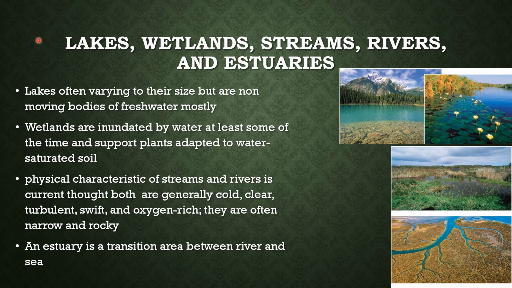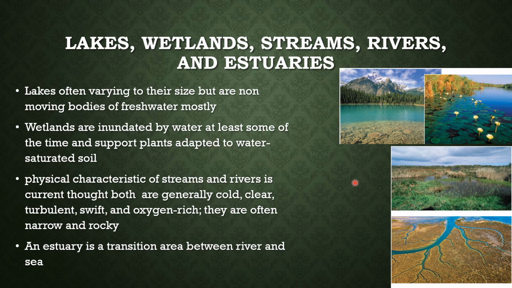Now, talking more about aquatic stuff, we're going to talk about the types of these. You can see lakes, wetlands, streams, rivers, and estuaries are the main aquatic environments that are going to be seen here that are freshwater. Lakes, depending on their size, are going to be classified as ponds and things, but they're mostly freshwater. Wetlands are areas that are mostly wet, shallow, and supported by a lot of vegetation and plants adapted to the saturated soil and things like that.